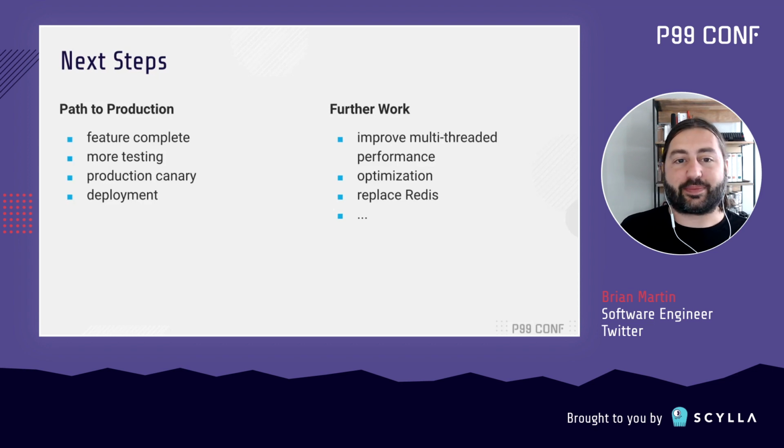In terms of future work, one of the things that needs to happen is I need to improve the multi-threaded performance of Pelikan Segcache. And this is sort of a stretch goal, really. The Rust implementation of Pelikan Segcache in multi-threaded configurations does outperform our current internal fork of Memcached, especially when TLS is enabled.